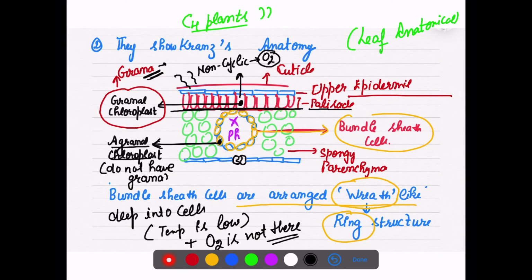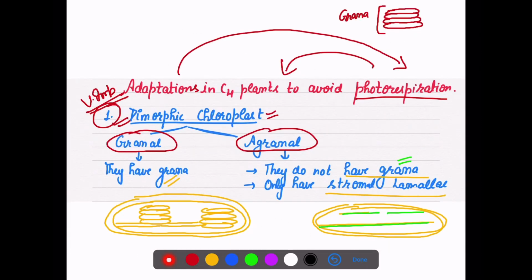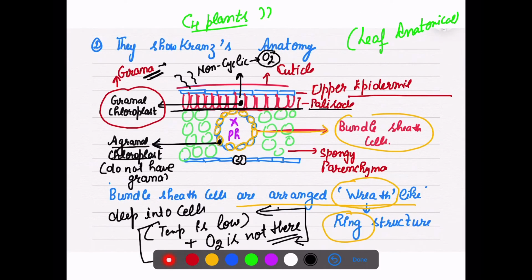These two things are very helpful for them to adapt and avoid the photorespiration process. The temperature is low here, and second, oxygen is not here.